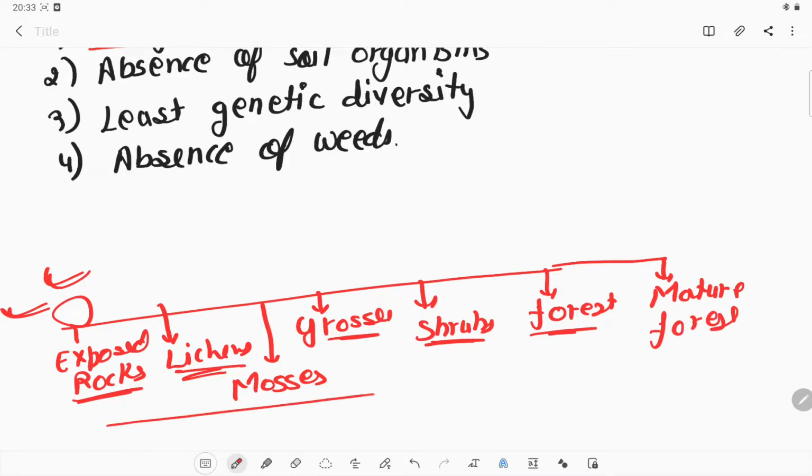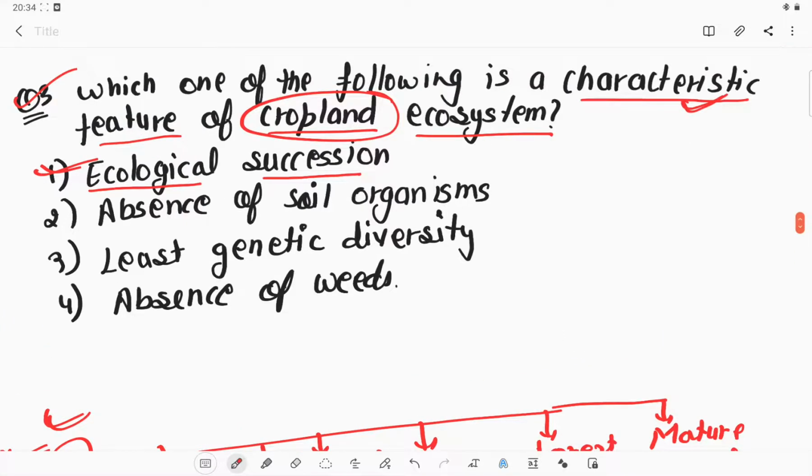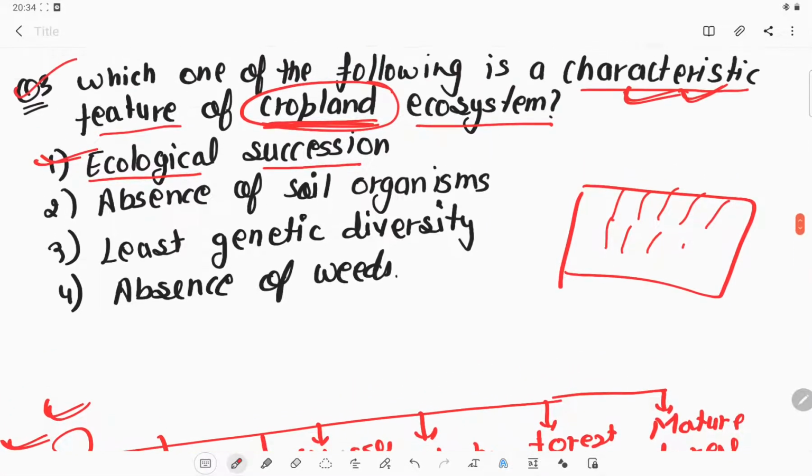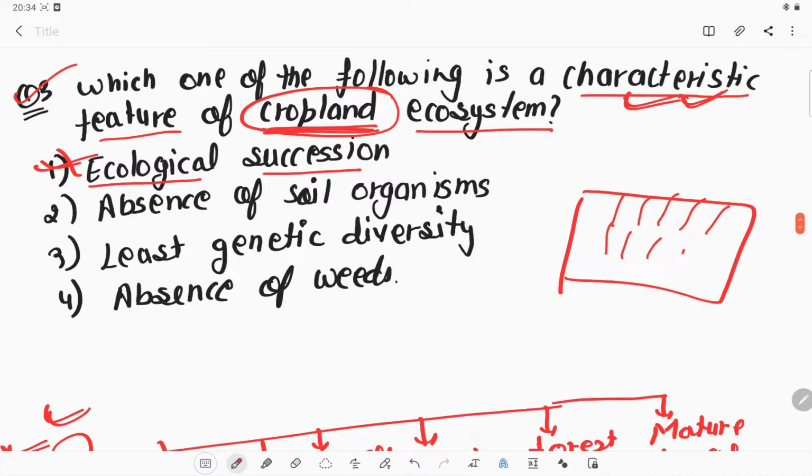As time changes, the ecological succession is also growing. So this is known as ecological succession. Obviously in the cropland also we have this kind of situation. There is a little bit of ecological succession, but we cannot say that this is a characteristic feature, because most of the crops are similar to each other. There will not be so many variations, so this is not the right option.